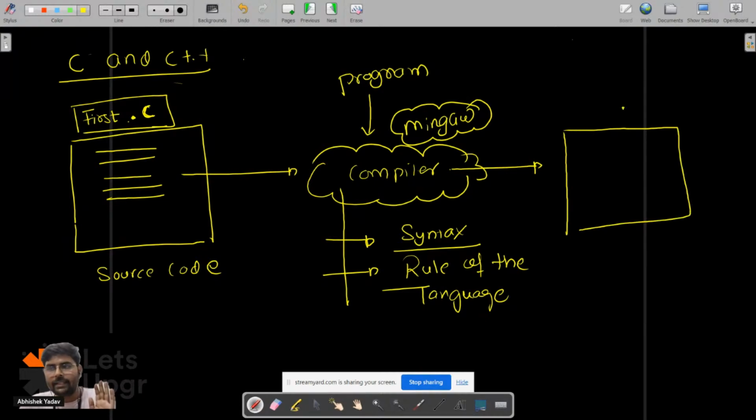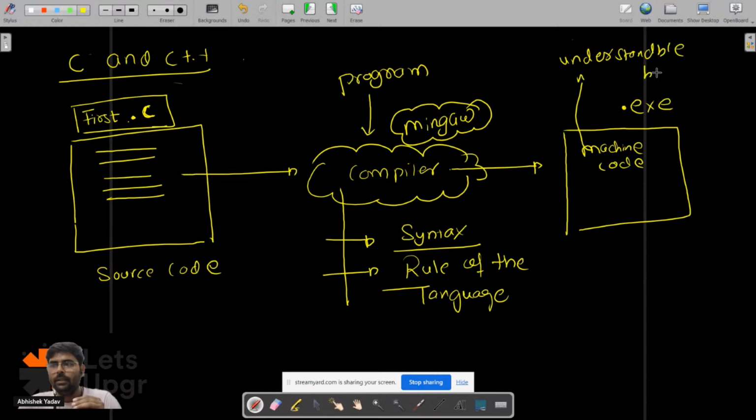The extension of this file is .exe, and this file contains machine code. Machine code means the code that is understandable by the computer, that is 0 and 1 format code.